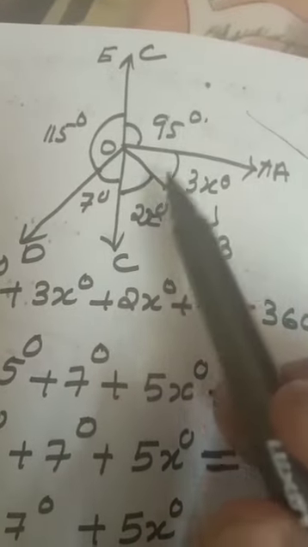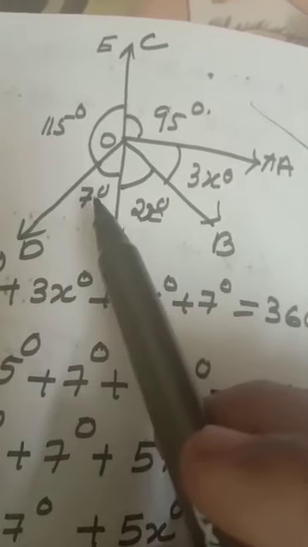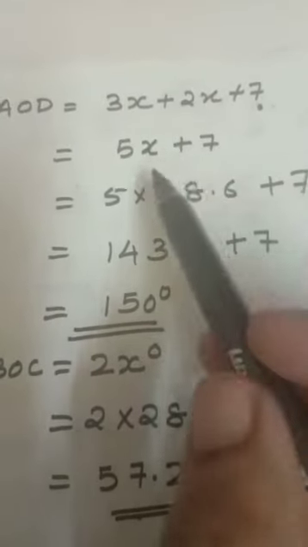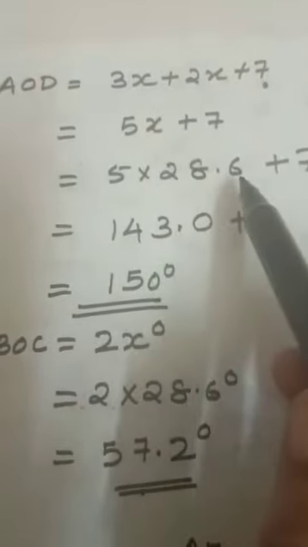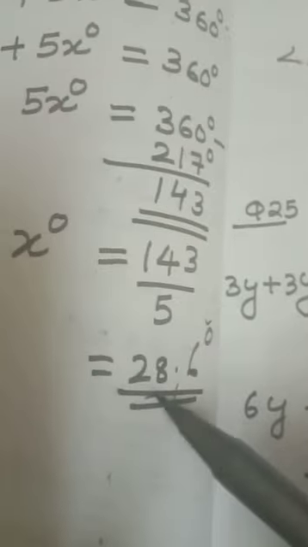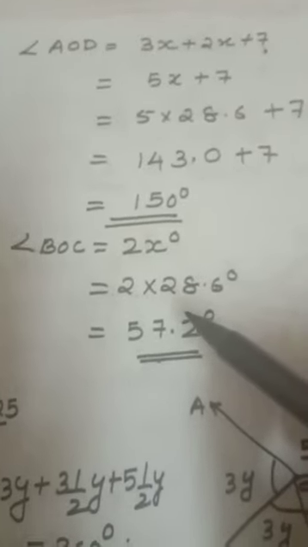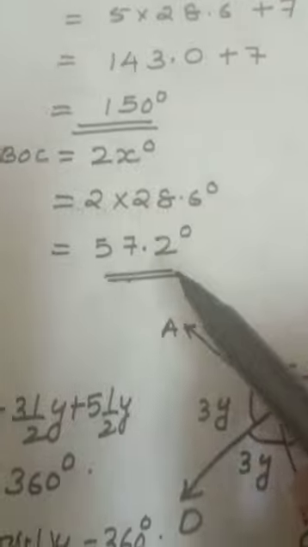AOD, that is full angle, that is 3x plus 2x plus 7, 5x plus 7. In place of x you put 28.6 because you got x equal to 28.6 degree. You will get the answer. BOC, 2x degree, 2 into x degree.